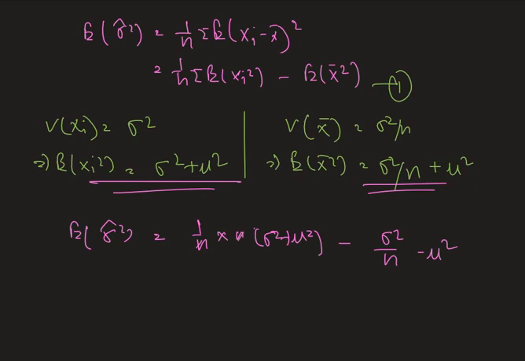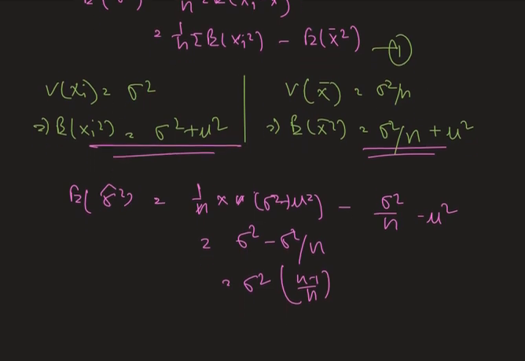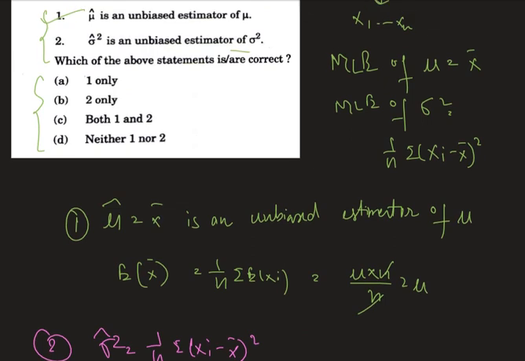Here n cancels out, we get sigma square minus sigma square by n. If we take sigma square as common, we get sigma square times (n minus 1) divided by n. So we can say that sigma hat square is not an unbiased estimator of sigma square.